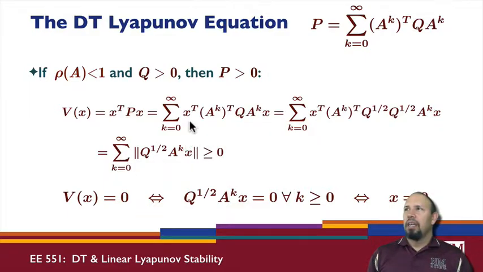Non-zero. Okay, so I have this quantity now, and I have its transpose. Notice that because Q is positive definite, it is symmetric. So Q to the power 1/2 is actually equal to Q to the power 1/2 transpose. So I have this and its transpose, and that gives us the norm squared